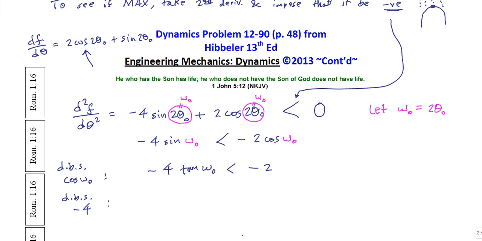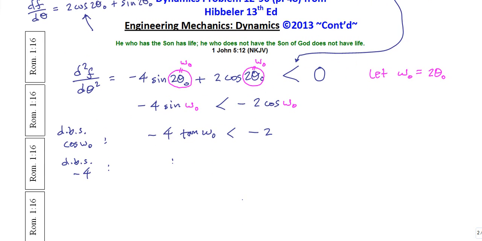Minus 2 divided by minus 4 is a positive 1/2. But don't forget from your basic algebra that the orientation of the inequality changes direction. So this is the domain.